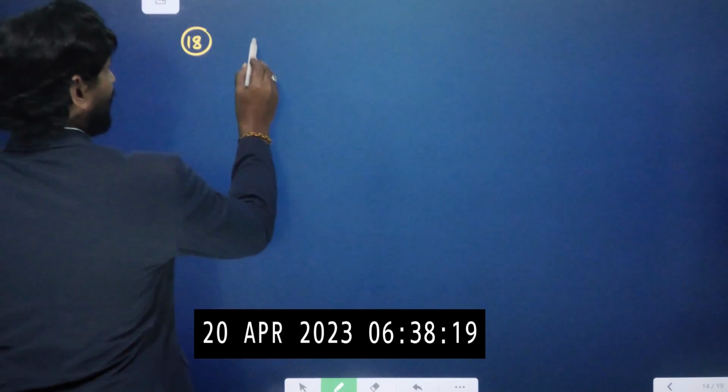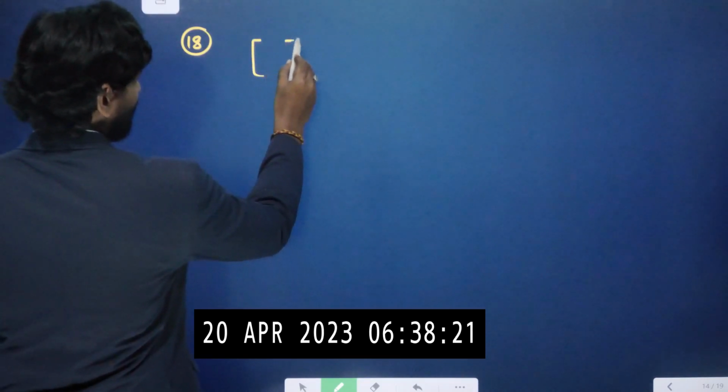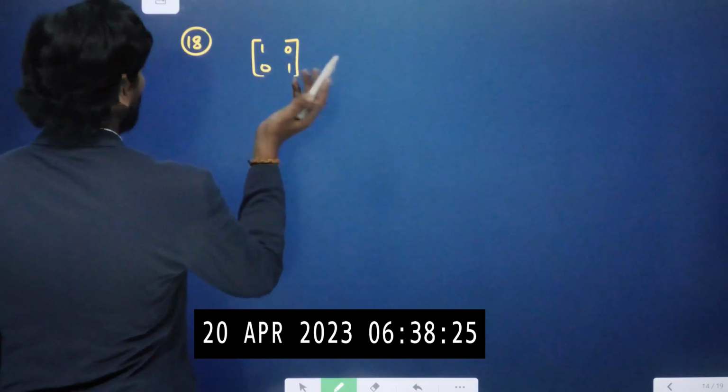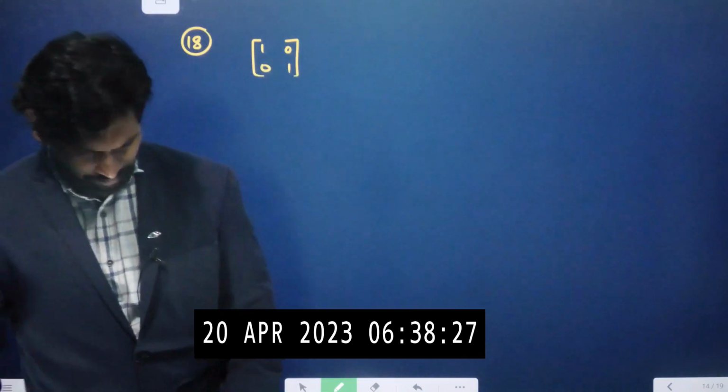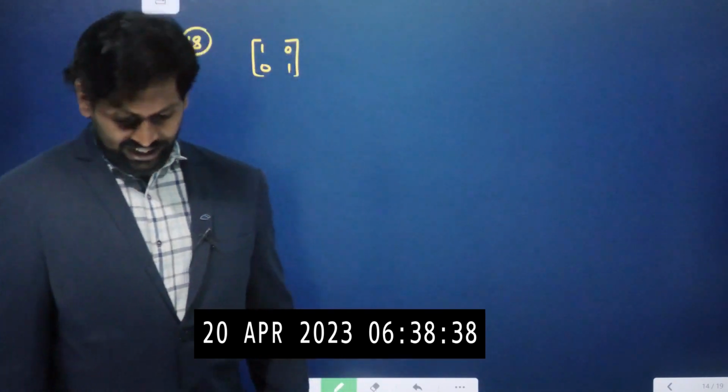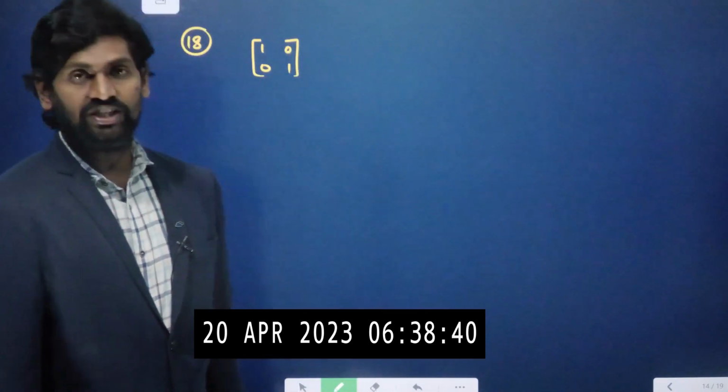So you will get an intermediate matrix like this. 2 by 2 matrix means 1, 0, 0, 1. Like this, 2 by 2 matrices will be there from the set of 0, 1. That means it should have the elements only 0 and 1. And the probability that the determinant has value 0.